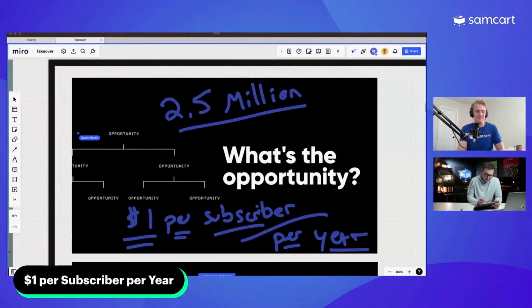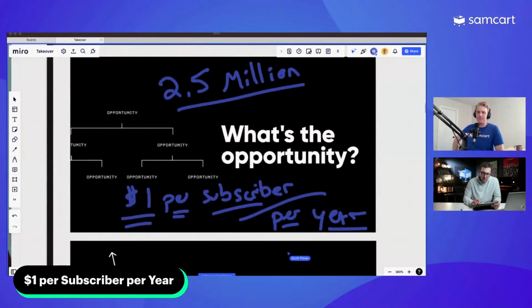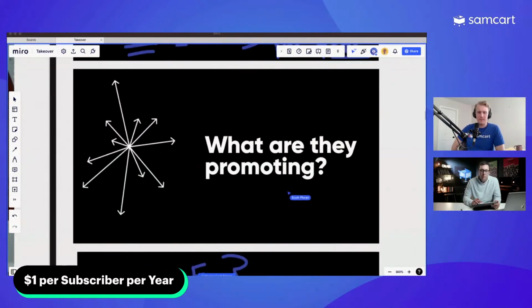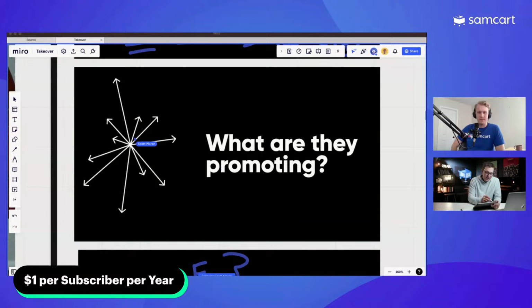Absolutely. And this number, the $1 per subscriber per year mark, is more of a floor. So keep that in mind as you think about what the opportunity is for you. We're basically saying Sorelle should be making at least $2.5 million from an audience this size every single year, at least. And she could be doing much better. So we'll see.